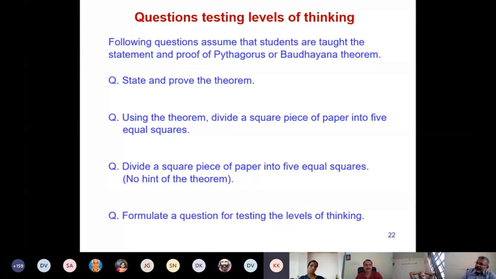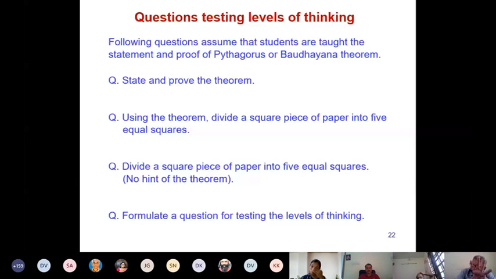So now, the crucial thing is how to realize this root 5. Using Pythagoras theorem, you can show that if you have a right angle triangle whose one side is 2 and another side is 1, then the hypotenuse will be how much? Root of 5. So this is how you can realize root of 5. This is the crucial hint to how to solve the problem.